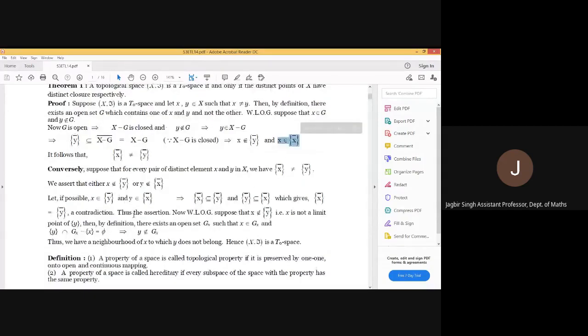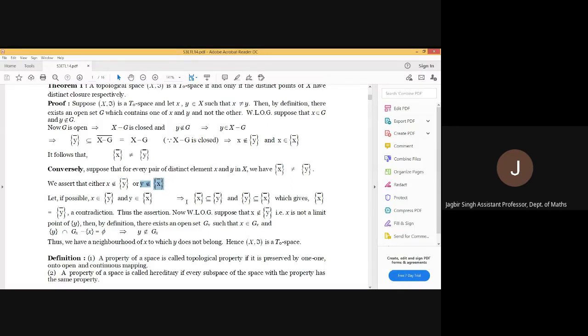Okay. Conversely, assume that for every pair of elements, the closure of singleton x is not equal to the closure of singleton y. We have to prove that the topological space is T0, means there exists an open set which contains either x or y but not the other. To prove that, first we are considering that either x does not belong to the closure of y or y does not belong to the closure of x.